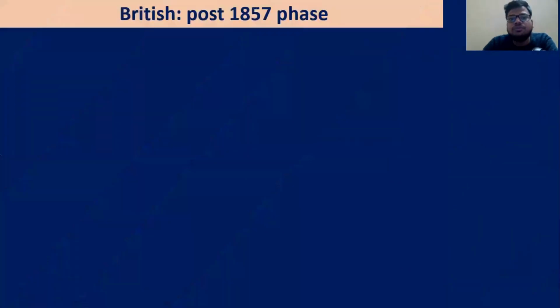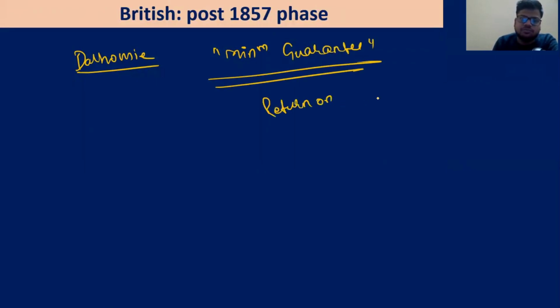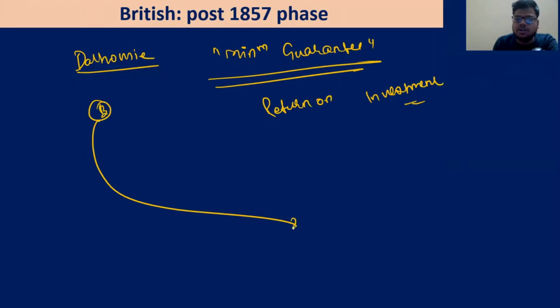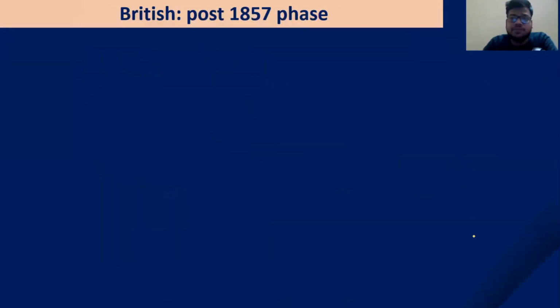Okay? Chalo. In the post-1857 phase, or even before, in the time of Dalhousie, we have discussed the minimum guarantee system that Dalhousie introduced, that you are guaranteed a minimum return on investment. So the investment from the British to India started to come, right? A huge investment. So India has become a playfield of investments. So this is the post-1857 phase.